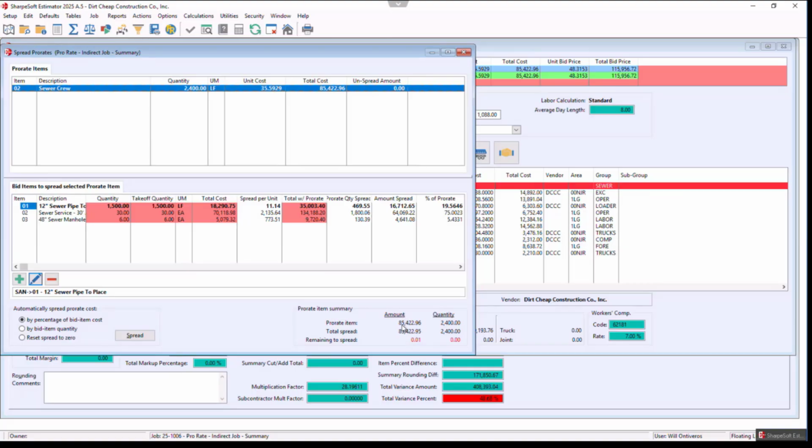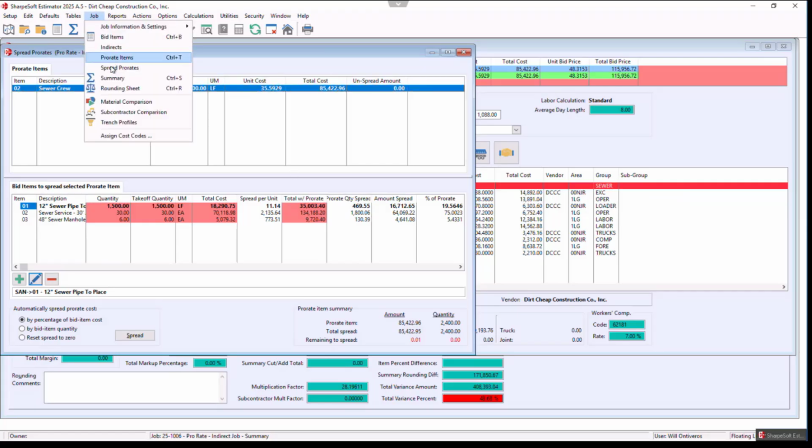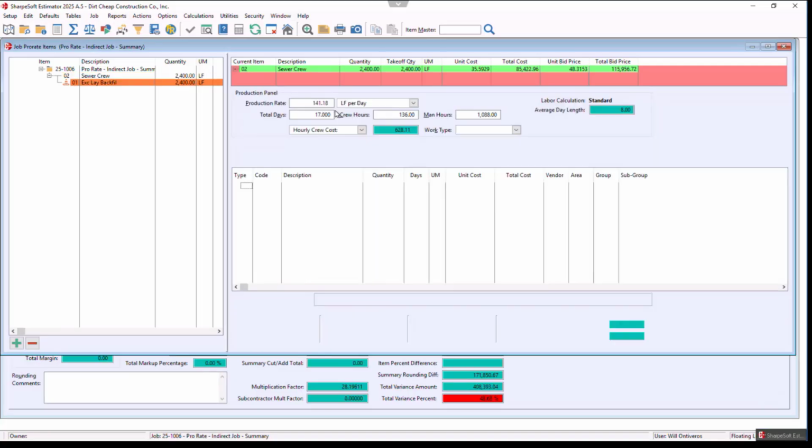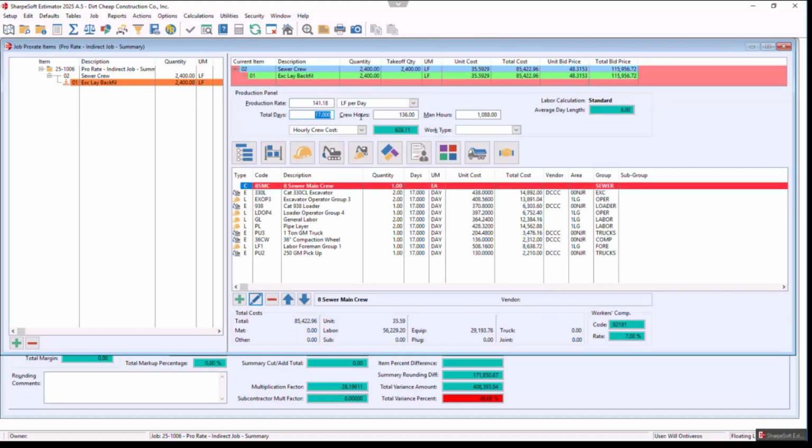I've added $15,000. If you're doing your bid reviews and you decide you want to go through, and you want to get a little bit more aggressive, whatever that aggressive looks like, maybe I want to do this in 12 days, right? So you can manipulate your productions that then drive that cost from there.